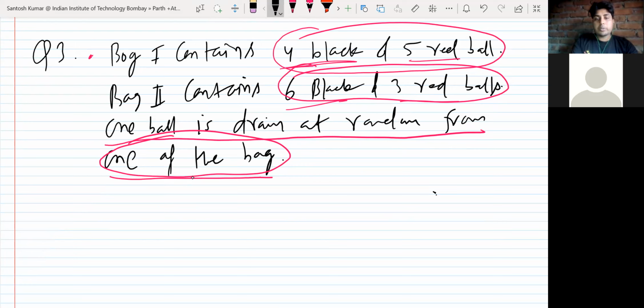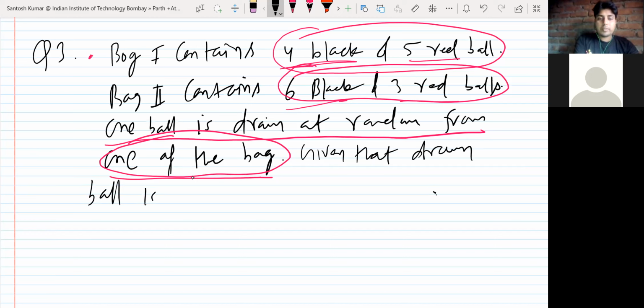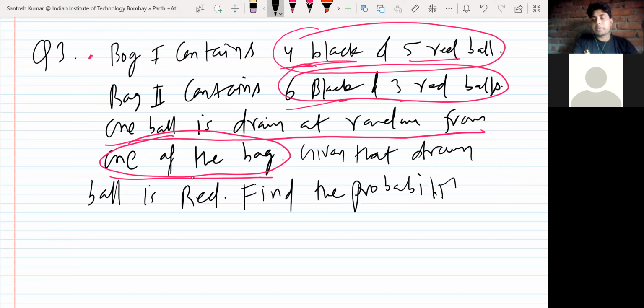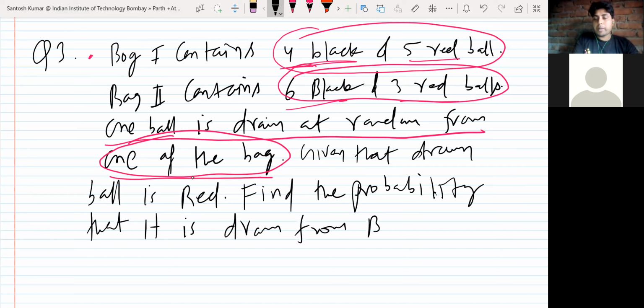And it is also given that the drawn ball is red. So in the question, they have given you that the ball you drew was red. So find the probability that it is drawn from bag one. Okay, so this is the question. Find the probability it is drawn from bag one.